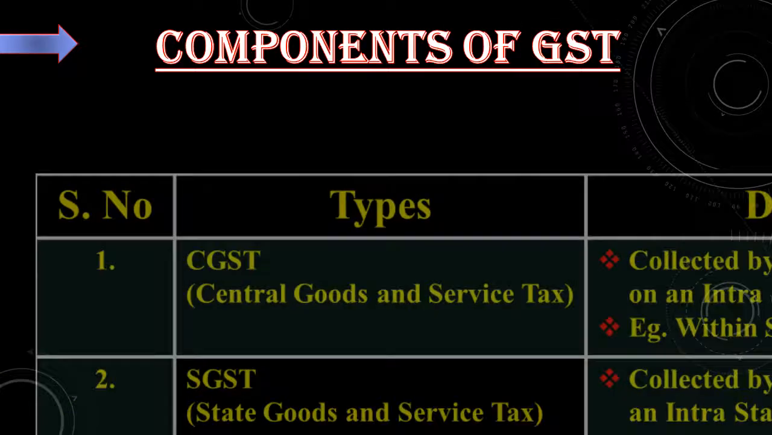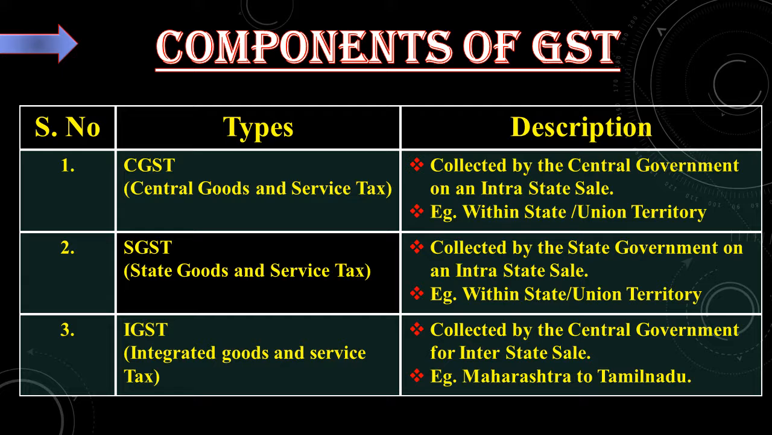Components of GST. There are three components of GST. What are they? CGST, Central Goods and Service Tax. SGST, State Goods and Service Tax. IGST, Integrated Goods and Service Tax. See, what do you mean by CGST? It is collected by the central government on an intra-state sale. Example, within the state or within the union territory.